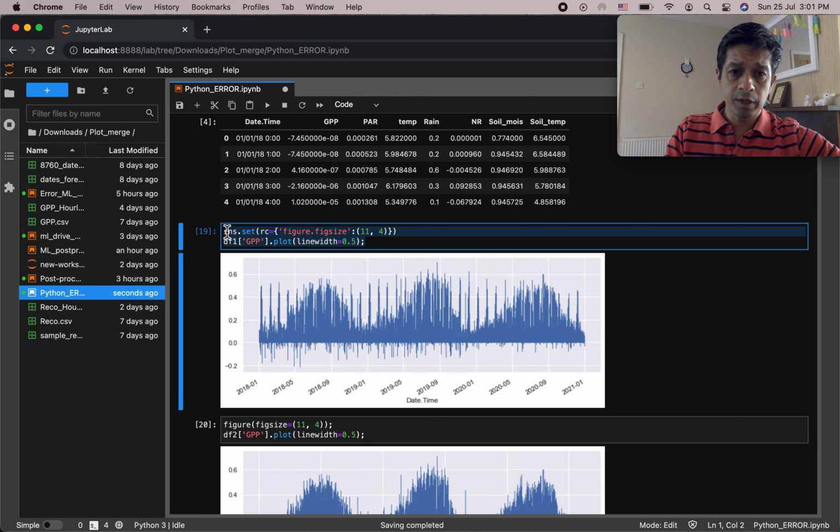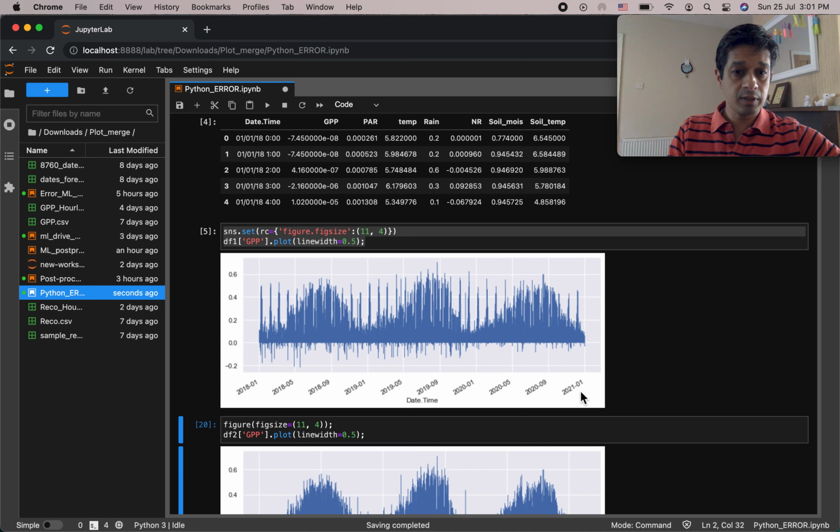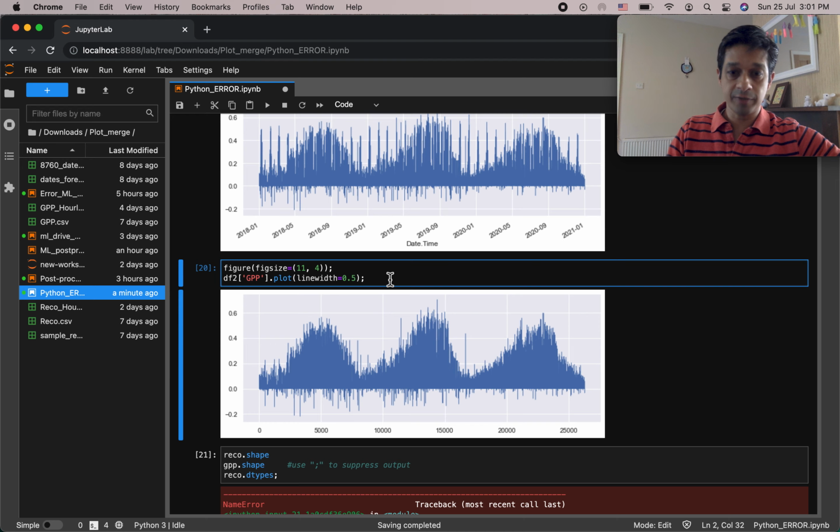Now, if I plot df1, wherein parse dates was true, the dates are formatted very well. I have my data from the beginning of 2018 till the end of 2020, which looks fine to me, and I would love to believe that the plot looks good. Happy to take this and publish it. But now, if I use the second data frame,